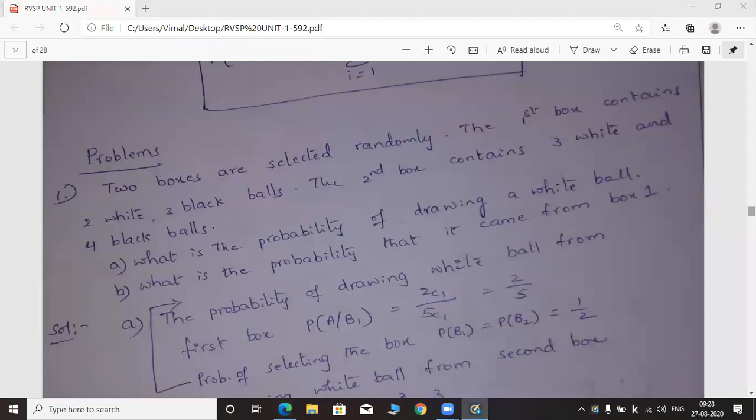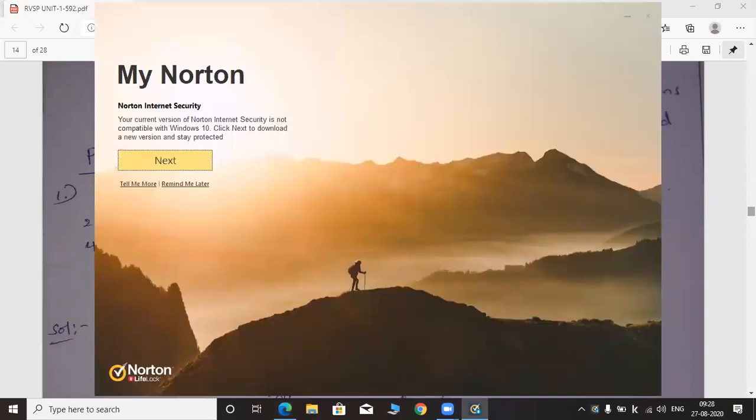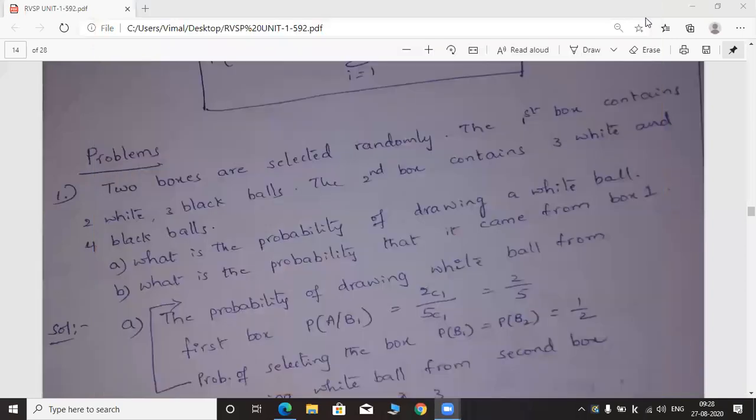Okay. So in this class we discussed two theorems. First one is the total probability theorem. Second one is Bayes theorem. Now we will solve the problems based on this. Now let us solve the problems. All of you see the first problem.